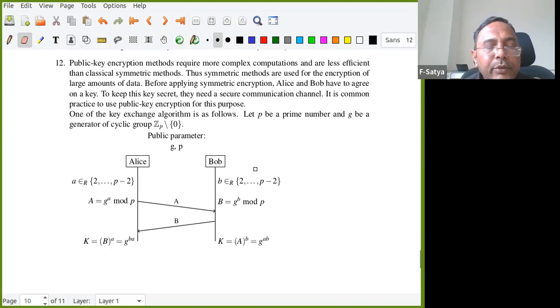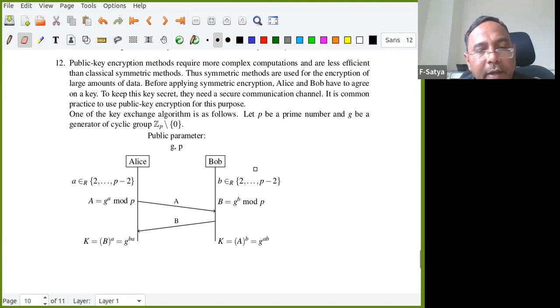What is Alice doing? Not only did she choose the a. What is she computing? She is computing G power a, mod P. What is G? This is a generator. Then what is capital A now? Can somebody tell me what is capital A now? It is one of the elements in Z_P minus 0.